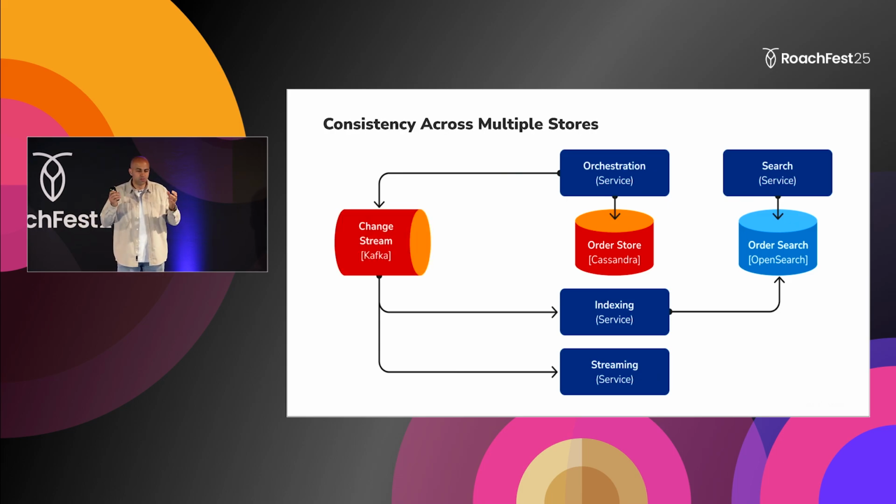The second problem is that now we're pushing the data into two data stores. There's no guarantee here that the data will be the same in both data stores. So in order to ensure that the data is the same, we had to implement another application that would cross-check the data. So it's another system that we have to keep maintaining. It didn't take us a lot of time to build that system, but we have to keep maintaining it and patching it as we go.